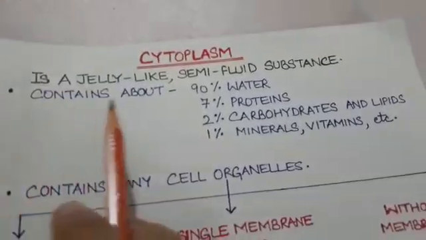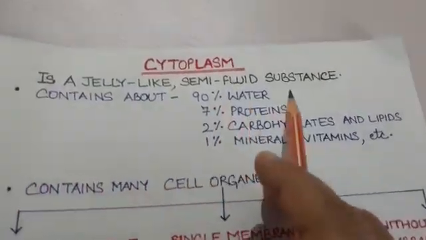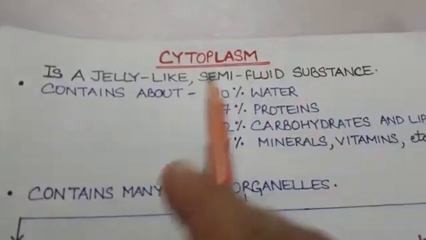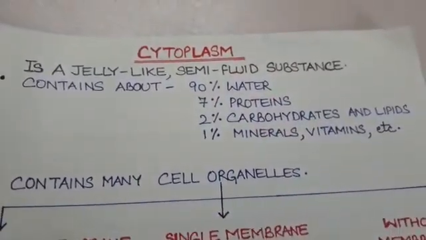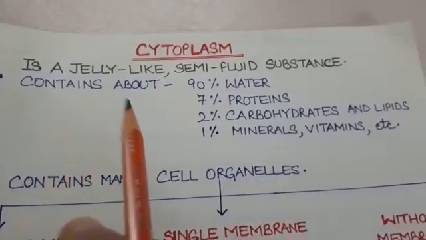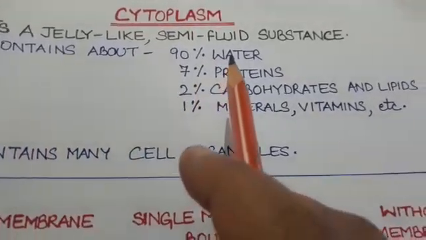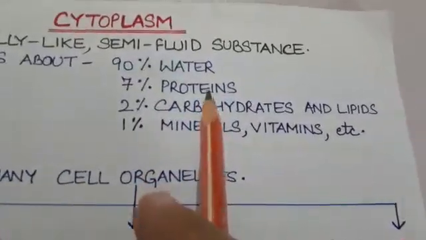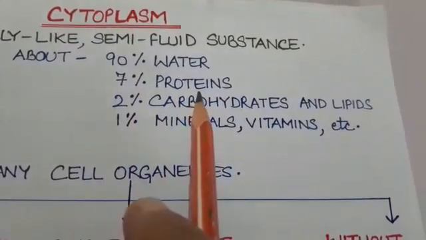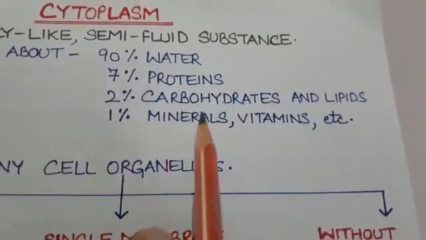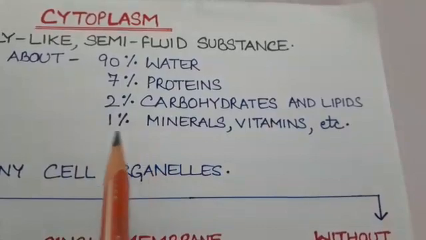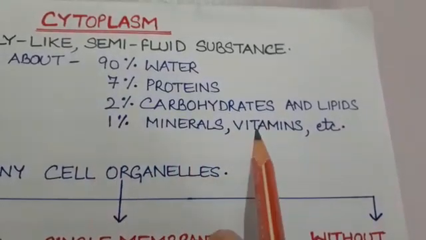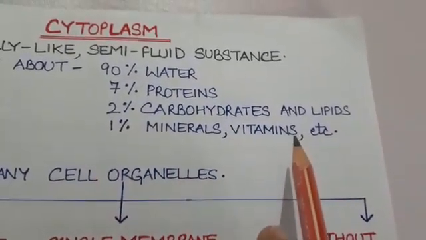Cytoplasm is a jelly-like semi-fluid substance that is bounded by plasma membrane, and it contains about 90% water, 7% proteins, 2% carbohydrates and lipids, and 1% minerals, vitamins, and many more substances.